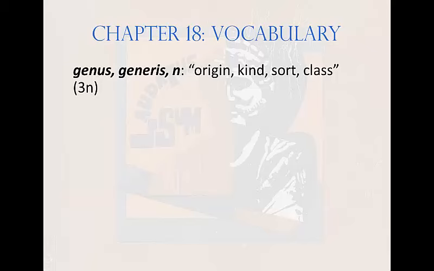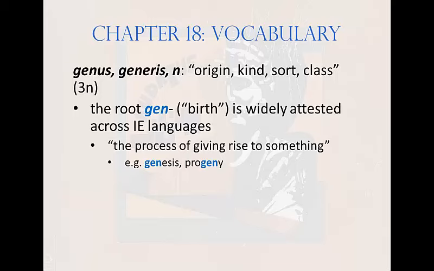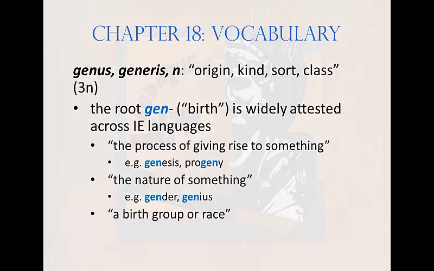It's third declension neuter. The root gen means at heart birth. It's a root that's widely attested among Indo-European languages. And because of that, English has a number of derivatives from Latin and Greek which exhibit this root. So, for instance, from its sense, the process of giving rise to something, we get words like genesis and progeny. From its sense, the nature of something, we get words like gender or genius. And from its sense, a birth group or race, we get words like genus or genocide.